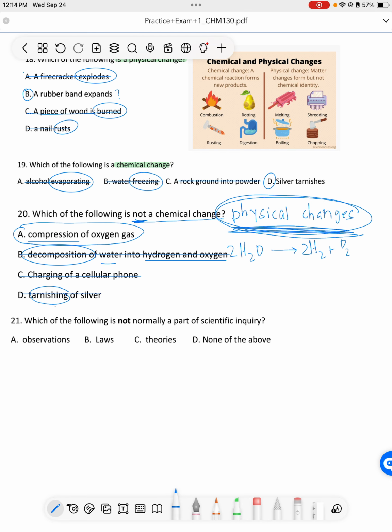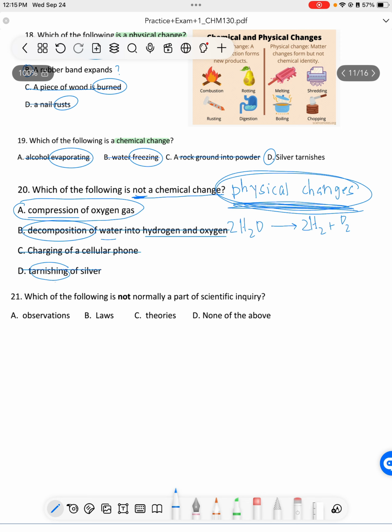It's a lot easier. All right, for 21, which of the following is not normally part of scientific inquiry? So we want something that is a part of scientific inquiry. Oh, my handwriting's atrocious. So observations, laws, and theories are all a part of scientific inquiry. So since we're looking for not, let's cross off what it is. So it's not this, and it's not this, because those are all a part of scientific inquiry, right?